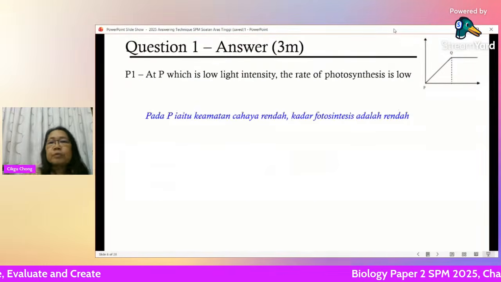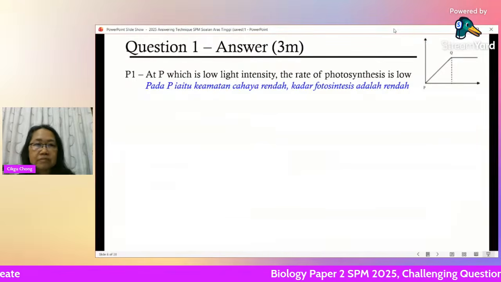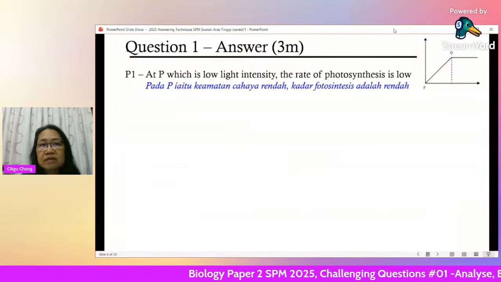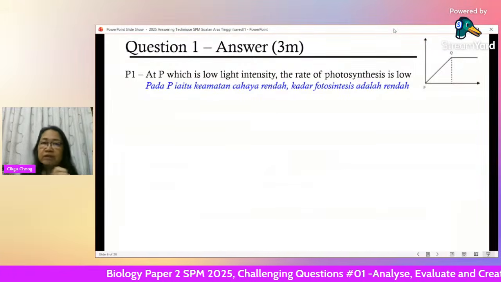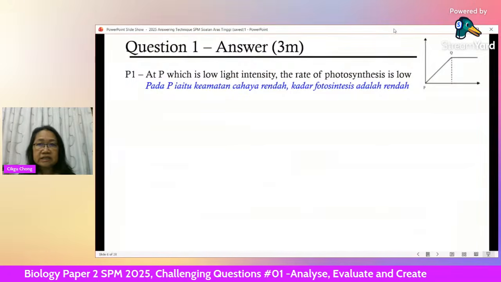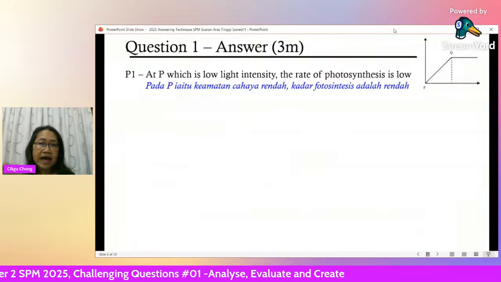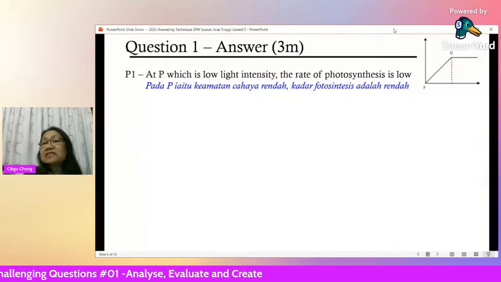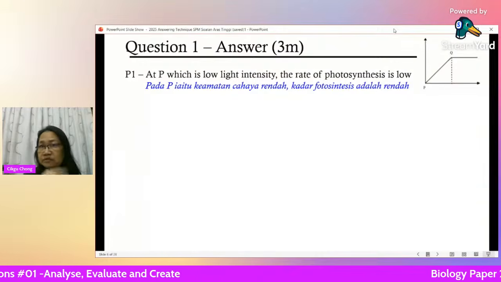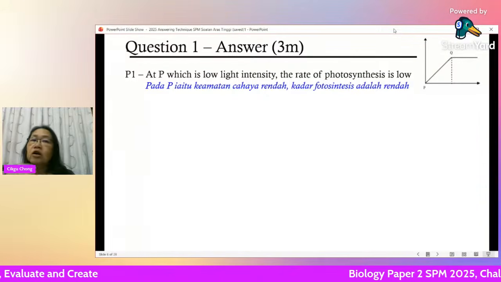Now, first point, you must start from the bottom. At point P, point P is where you have the lowest light intensity. Your X is the smallest value. So the rate of photosynthesis is low because you can see that it starts from 0.